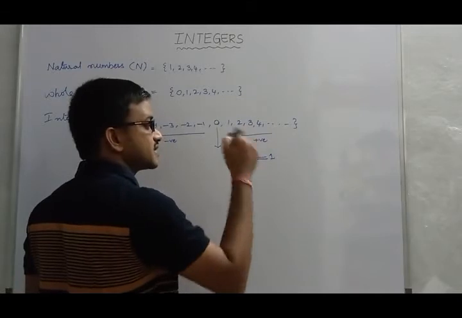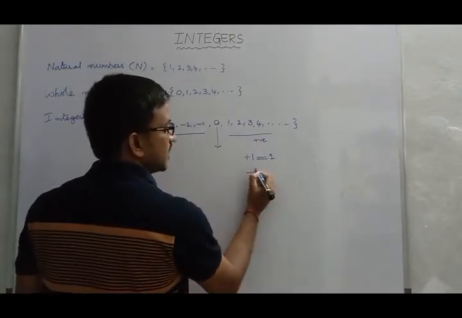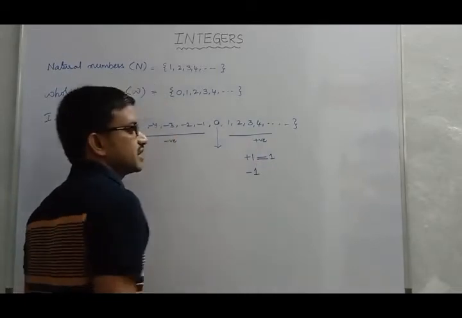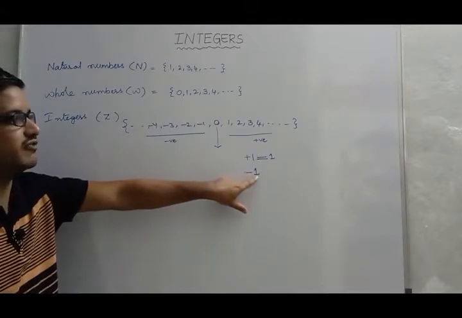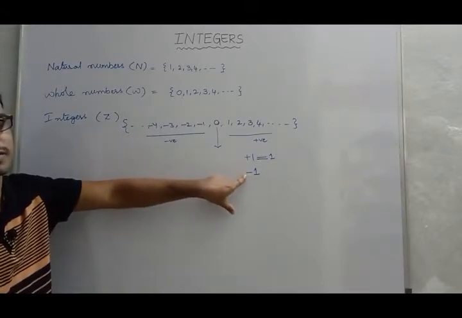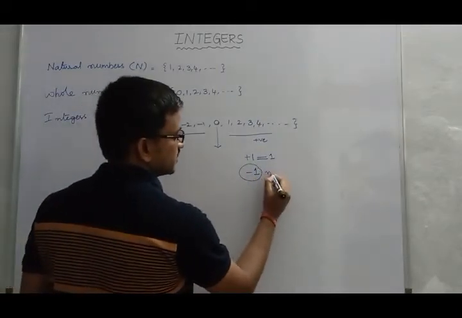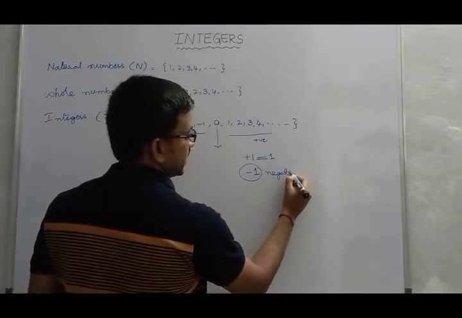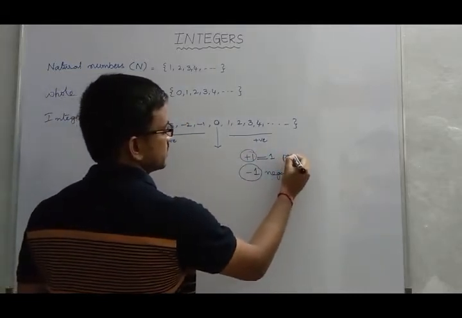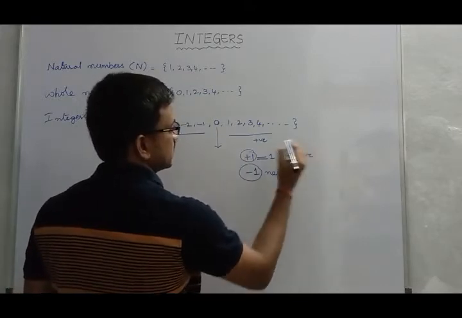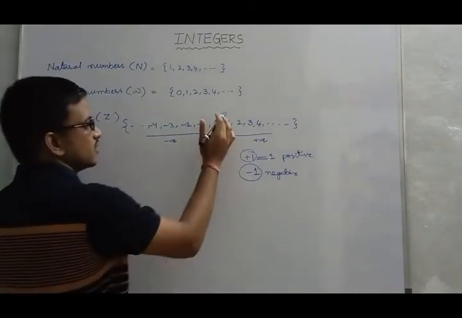But in case of negative, definitely you have to use the symbol minus. Definitely you have to show the symbol in front of the number or the digit. It represents a negative integer, and that is a positive integer.